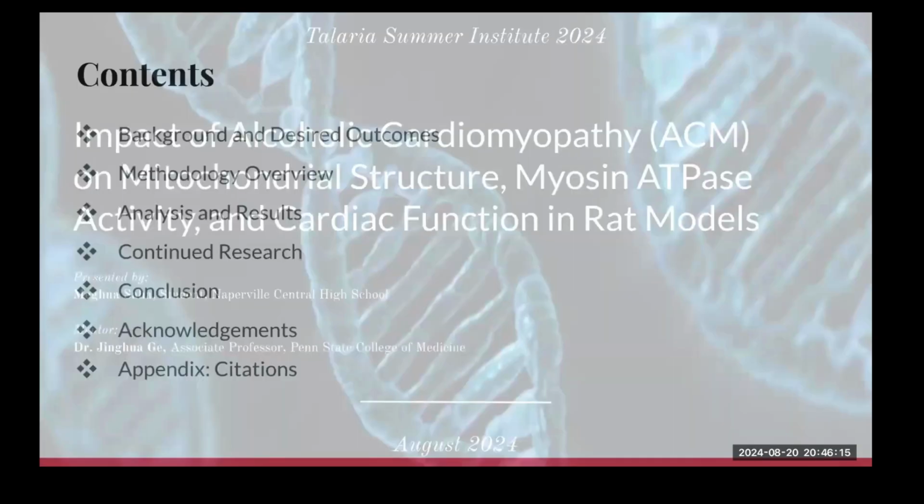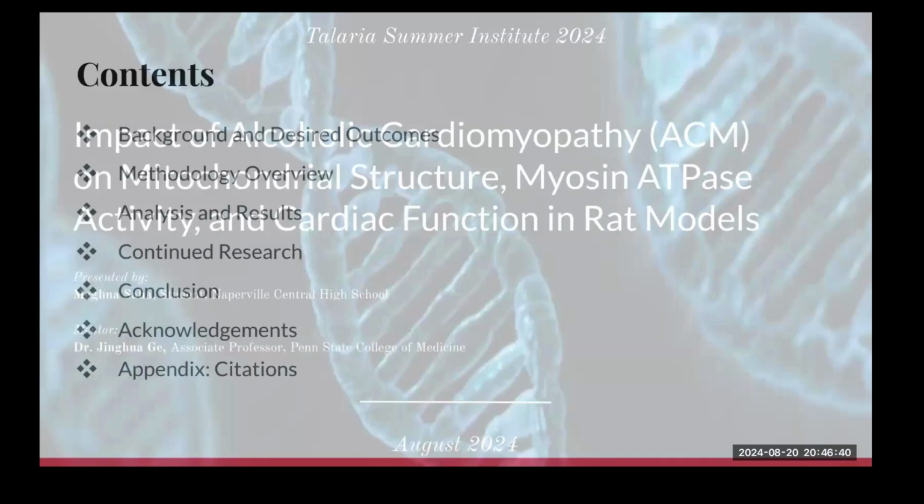So before we go into detail, let's go over our agenda today. First, I'll be talking about our background. So what is alcoholic cardiomyopathy? Then I'll be going through what our research hypothesis was, and then our desired outcomes. After that, I will go over our method and how we conducted our research.